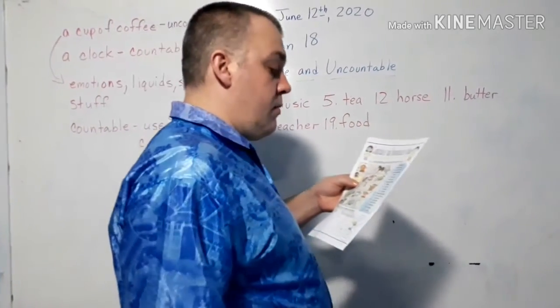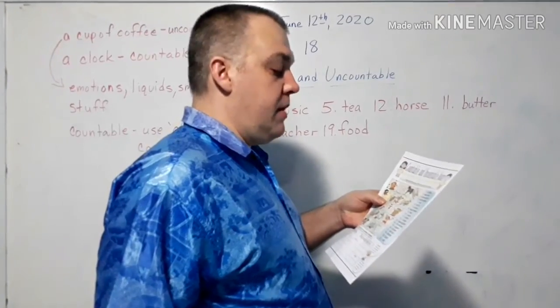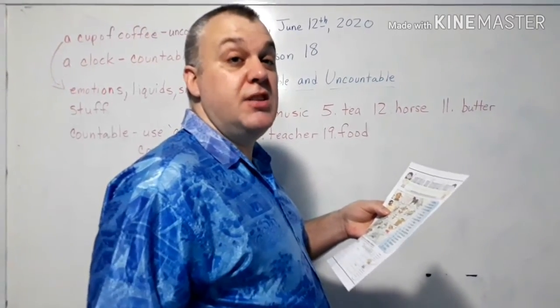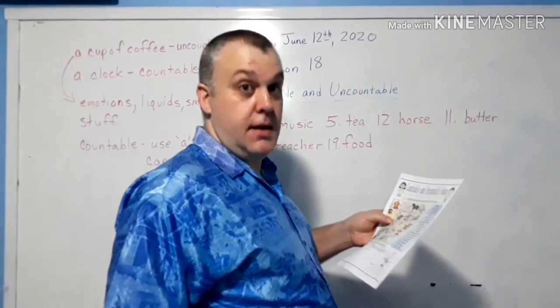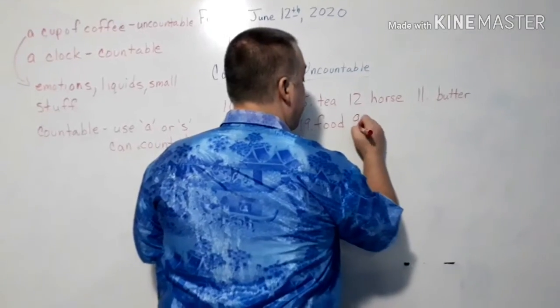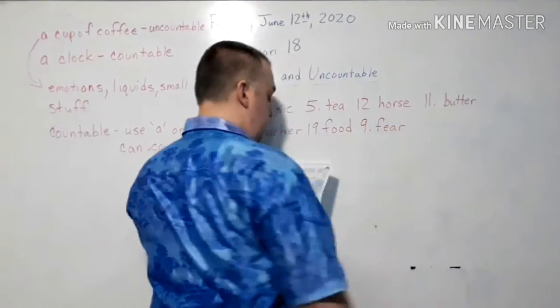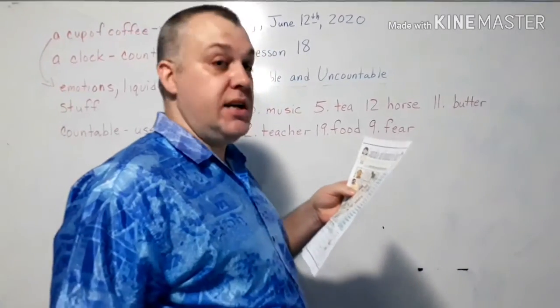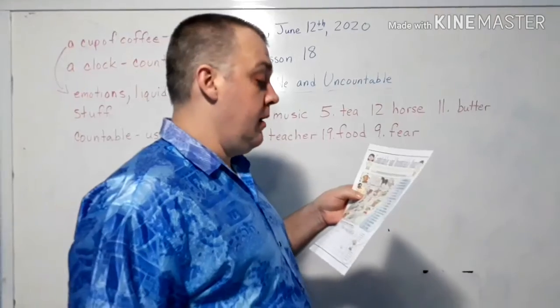Then we have number 9. Now, it could be anger or fear, but I think that cat is afraid. Usually cats go, ah, right? And then I think that's fear. That cat's afraid because he's up on his hind legs. Cats usually don't stand on their back feet. If they stand on the back feet, they're really, really afraid.